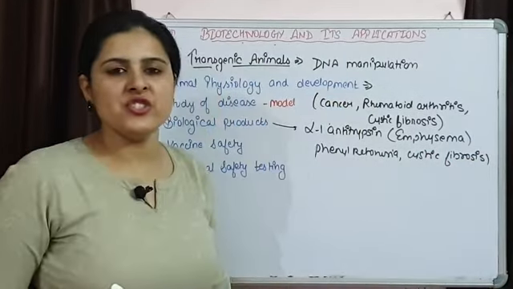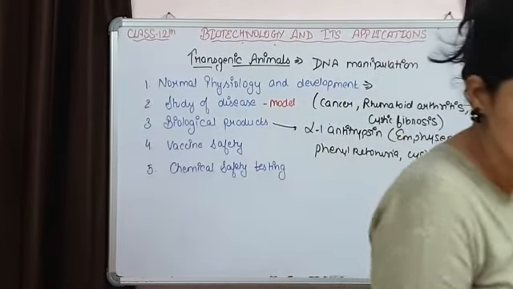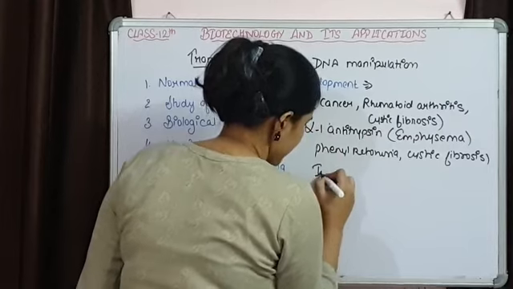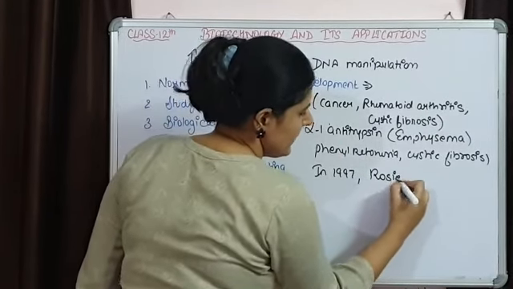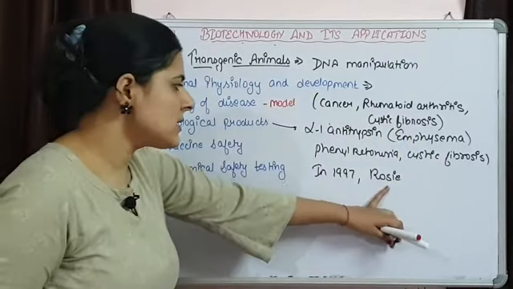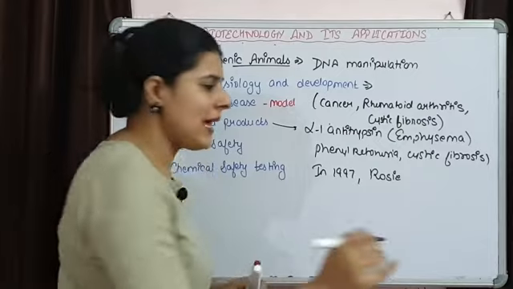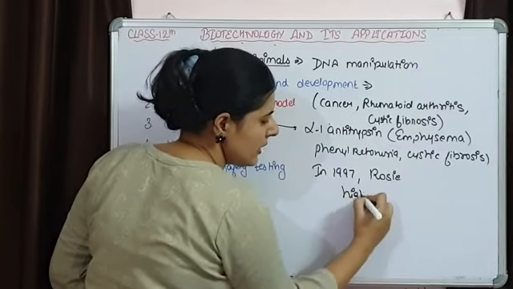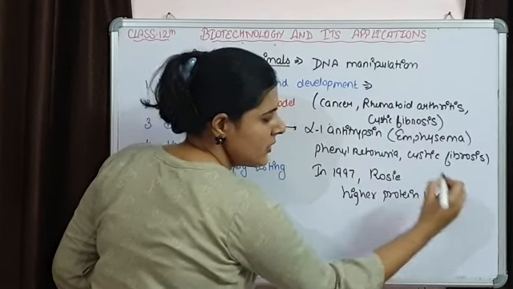And the first transgenic cow was made in 1997. The transgenic cow was Rosie, and this cow is responsible for the production of milk that contains a higher protein level. It is enriched in protein.